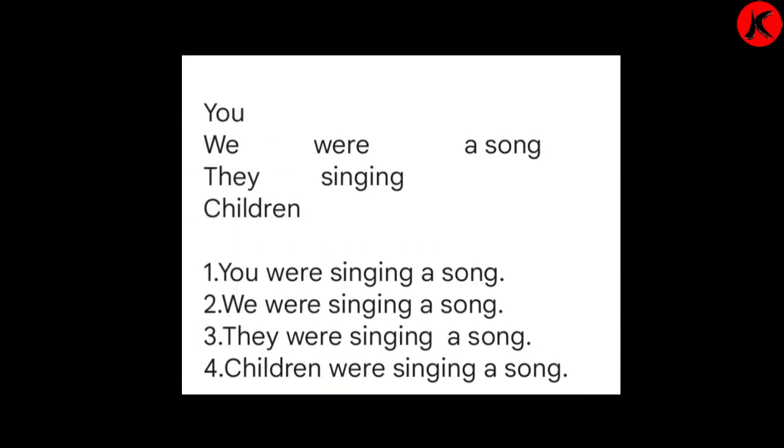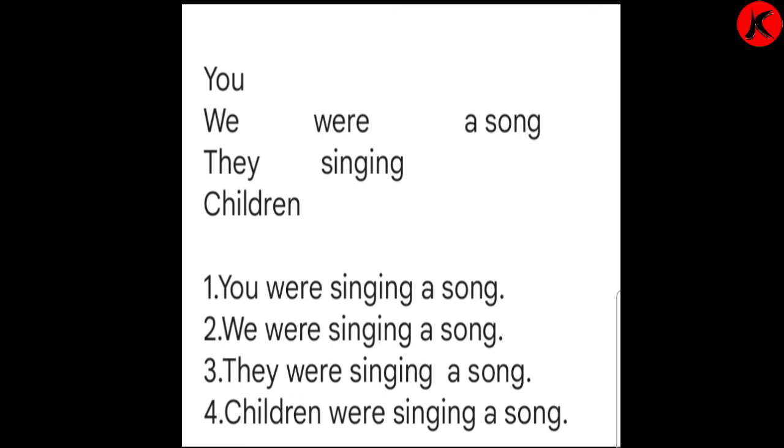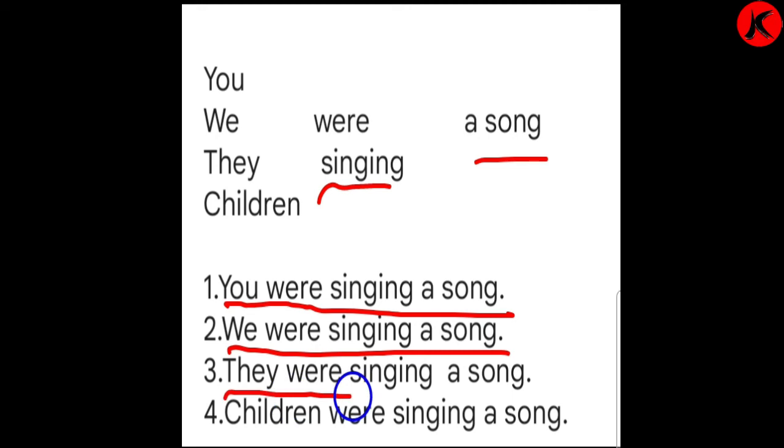Now go to the next page. You, we, they, children. These are also nouns and pronouns, and we use were because they are in plural form. Sing, singing is the main verb, we add ing, a song. So in plural what will you say? You were singing a song. We were singing a song. They were singing a song. Children were singing a song. So this is the past tense form of the sentences.